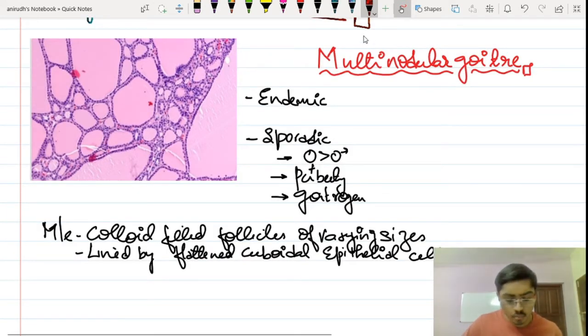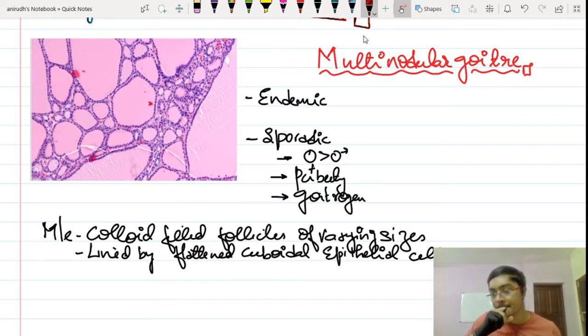So yeah, one of the easiest slides ever, multinodular goiter. Okay, so yes, the thyroid gland is enlarged. Any enlargement of the thyroid gland is called goiter. And yes, the most common cause of goiter, if you take the whole world, is iodine deficiency. Now, you are classifying this as endemic and sporadic.